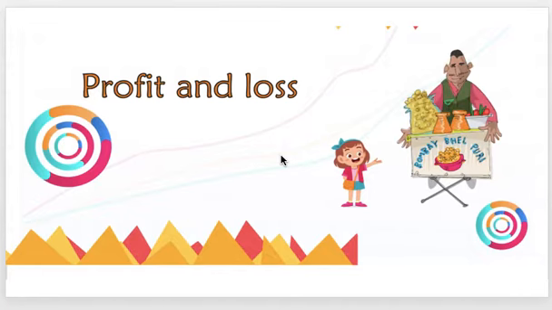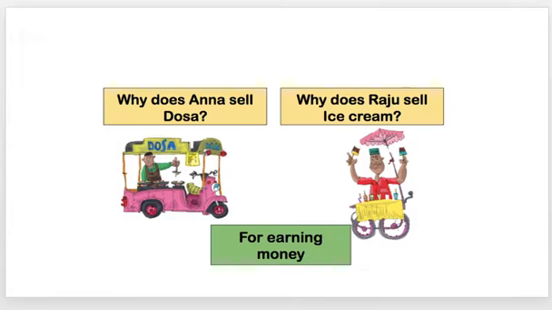This is a concept that I suppose you must have done in your very primary classes also. So let's start with understanding what profit is and what loss is. If there is a shopkeeper or a street hawker, why do they sell something? Why does Anna sell dosa and why does Raju sell ice cream? It is just to have money, for their day to day expenses. That is why they indulge in different businesses.